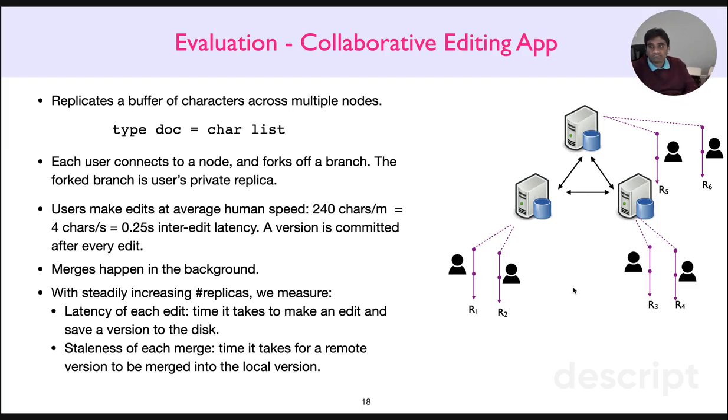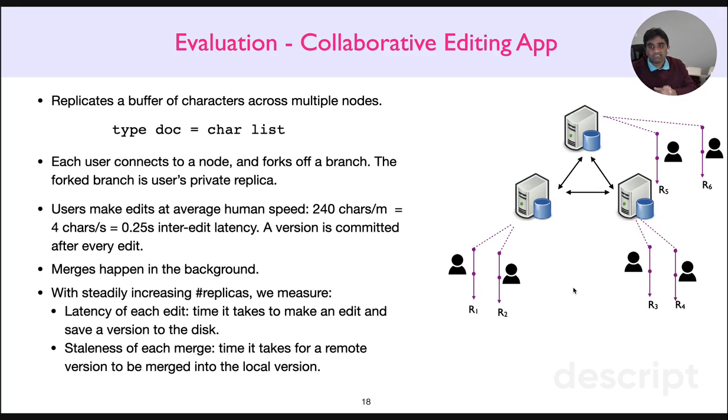The collaborative editing application basically replicates a buffer of characters across multiple nodes. So our document is essentially a list of characters, right? Each user connects to a node and forks their own branch, and they make edits in their own branch. Each forked branch is a user's private replica, and there are as many replicas as there are users. For our experiments, we have deployed all of this in the Amazon West data center.